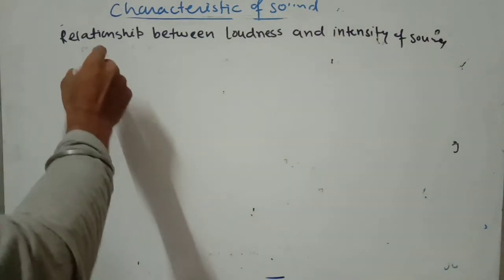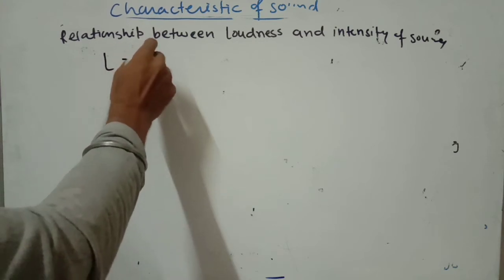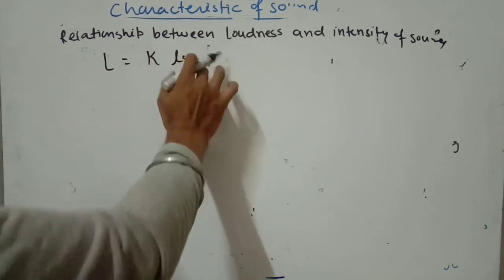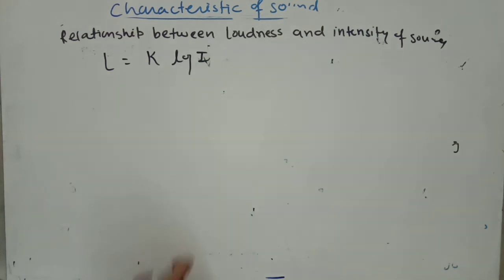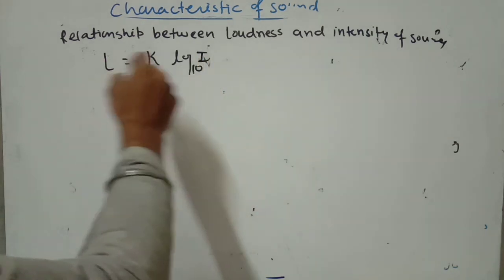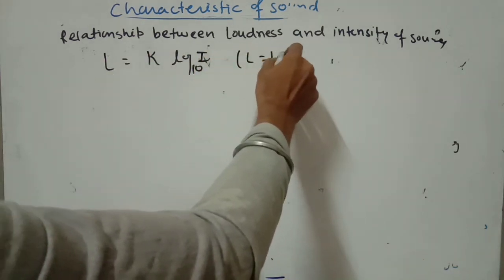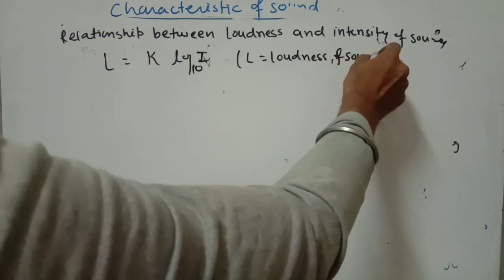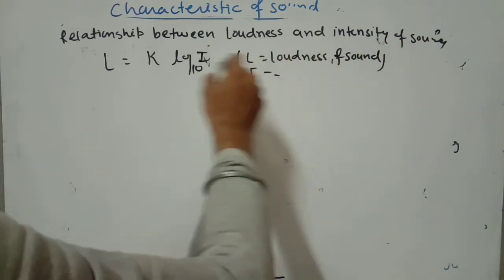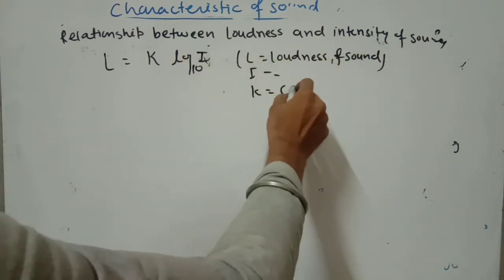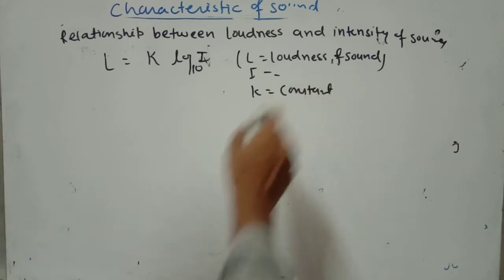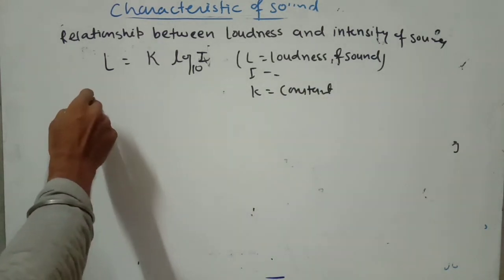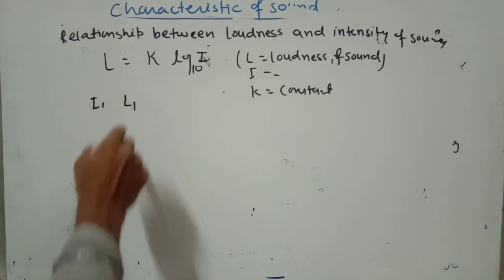Experimentally we get L equal to K into log I, base 10, where L is the loudness of the sound, I is the intensity of the sound and K is constant. Now we consider for particular intensity I1, the loudness is L1.